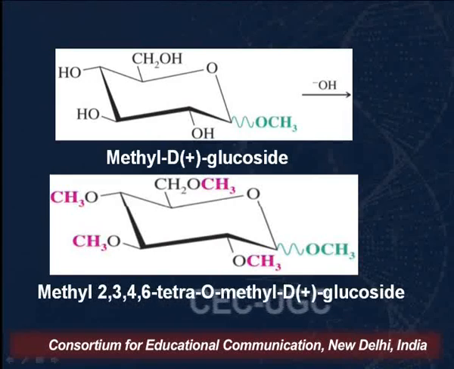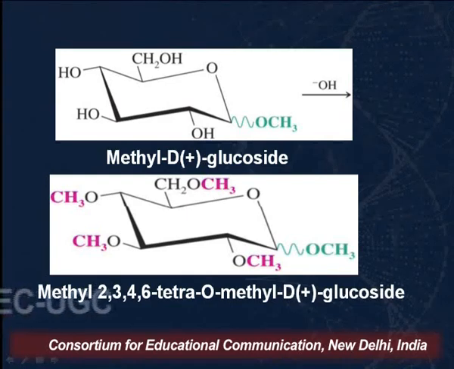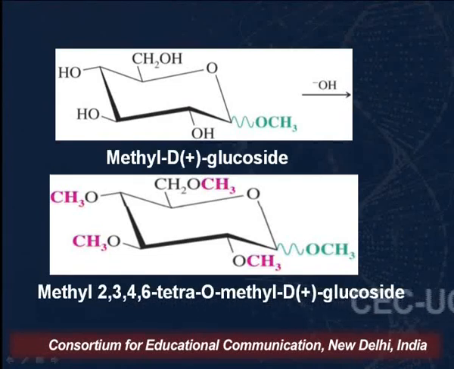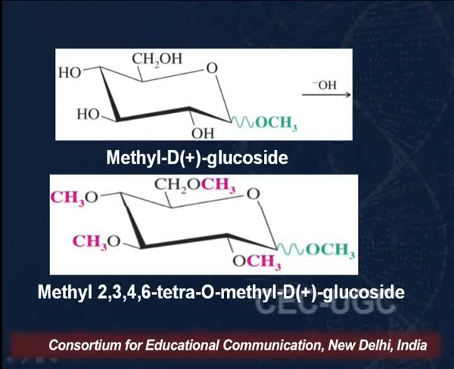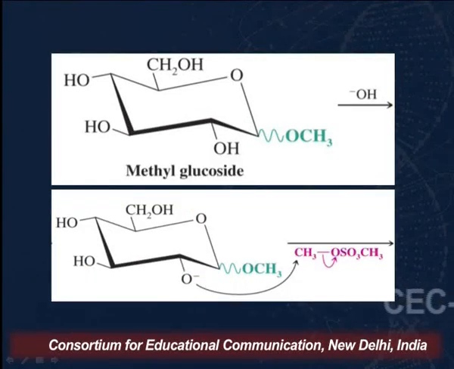What we get here is methyl 2,3,4,6-tetra-O-methyl D-glucoside. What does O mean? That the methyl group is attached to oxygen. Capital D means that the OH group in the open chain structure was on the right hand side at the highest numbered asymmetric carbon.